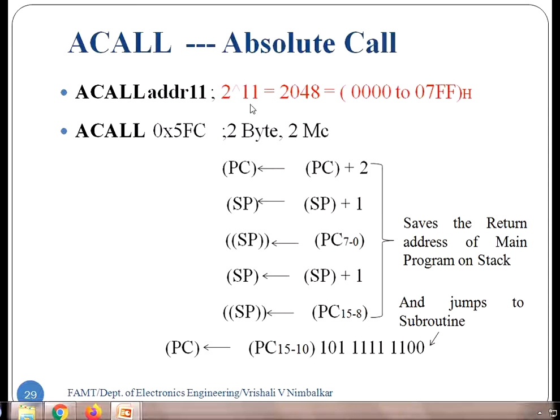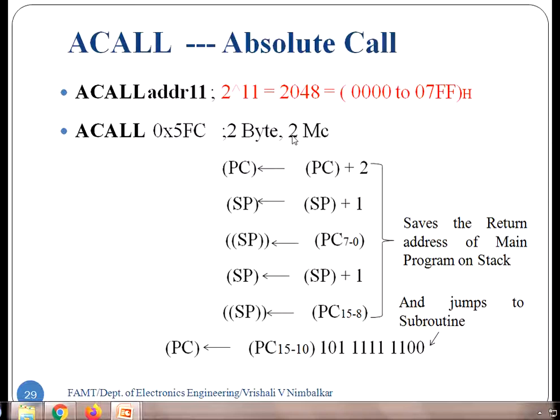When I say 11 bits, all 11 bits starting with zeros and all 11 bits ending with ones, the address range comes to be 000 to 7FF. If I write it in 4 digits, then 0000 to 07FF. So that's the address range for absolute call. Now an example is given. See here, ACALL and one 11-bit address of subroutine is given, 5FC hex.